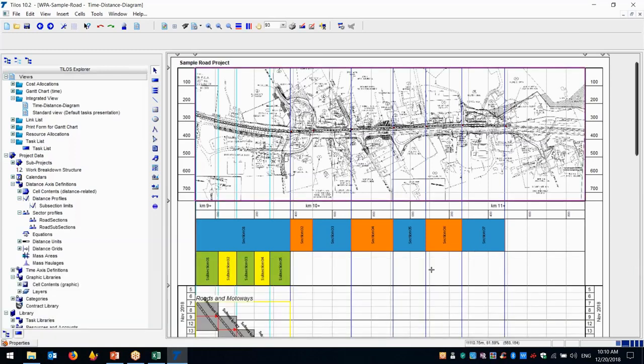One new thing is that the project I'm going to show you today is a road project. In the former version we had distance only along the horizontal axis, 9 kilometers, 10 kilometers, 11 kilometers, from the right of way. But in the new version for Workplace Assistance, we can also enter distance on the Y level, so we have both X and Y axes for entering the distance.